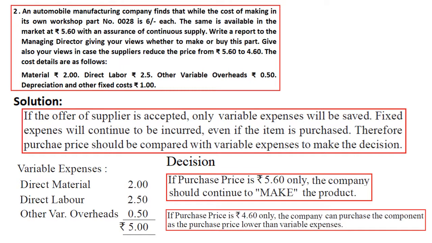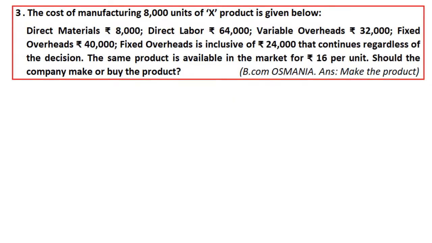So one more question we will take up. The cost of manufacturing 8,000 units of product X is given below. Direct material 8,000, direct labor 64,000, variable overheads 32,000, fixed overheads 40,000. Fixed overheads is inclusive of 24,000 that continues regardless of the decision. The same product is available in the market at 16 per unit. Should the company make or buy the product? Osmania University question.